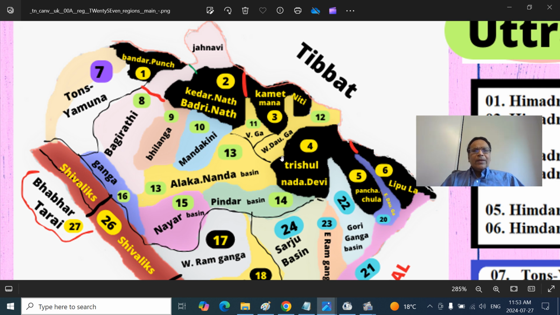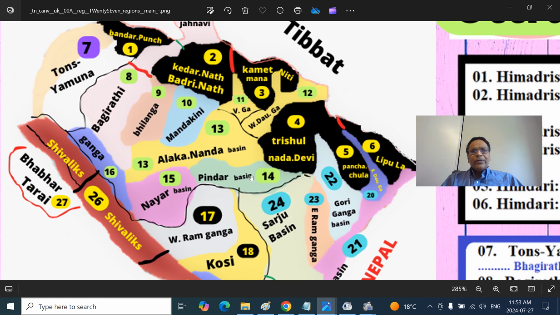Then Alakananda, Nandakini river I have not shown here, and 13, 11, 12, 13. Then the other major river is the Pindar river. Pindar river joins Alakananda river. This is the Pindar river basin, joins at a place called Karnaprayag. So you have 14 here.